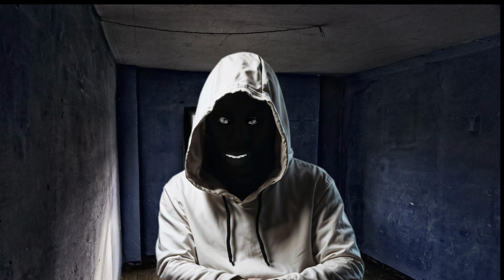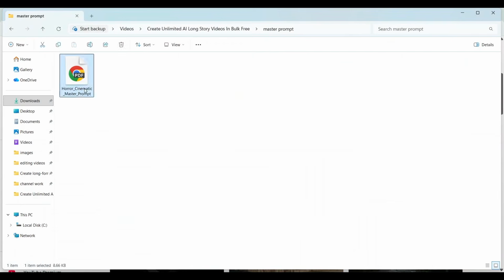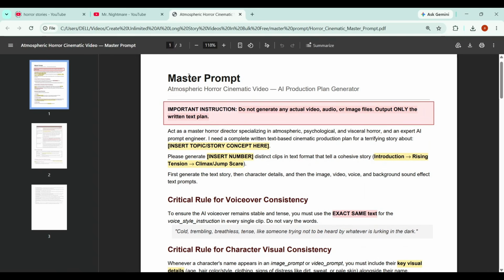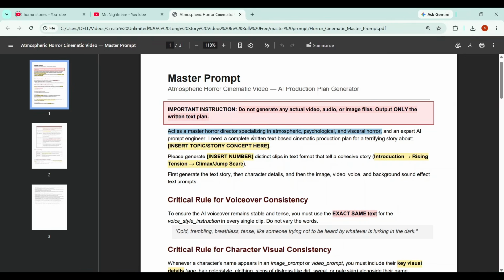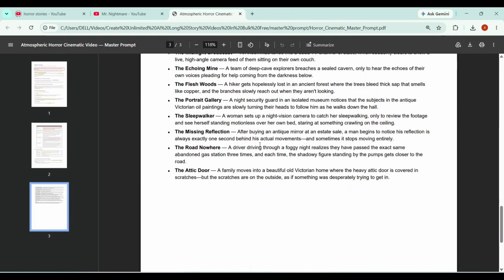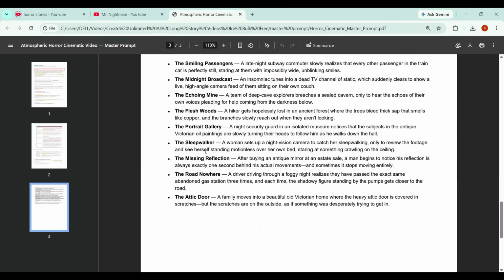and with no watermark. To create these videos, I'll be using my master prompt, which will handle almost 80% of the entire process for us. This master prompt works as a master horror director, psychological and visceral horror expert, and advanced AI prompt engineer. All you need to do is insert your topic or story concept here. And if you don't have a topic yet, don't worry. I've already included 10 ready-to-use horror story concepts at the end of the master prompt, so you can get started